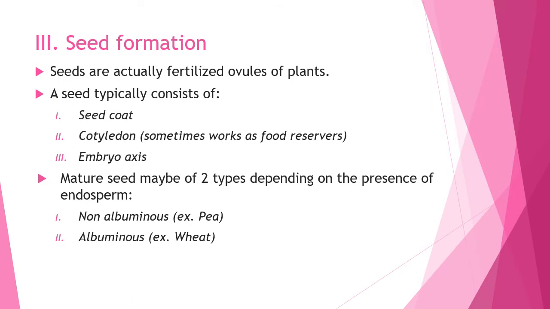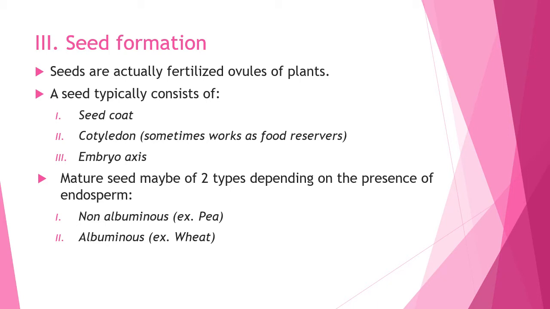Now we know about seed. In angiosperms, seed is the final product of sexual reproduction prior to fruit formation. Seeds are actually fertilized ovules. A seed consists of seed coat, cotyledon and an embryo axis. Cotyledon sometimes works as food reservoirs.